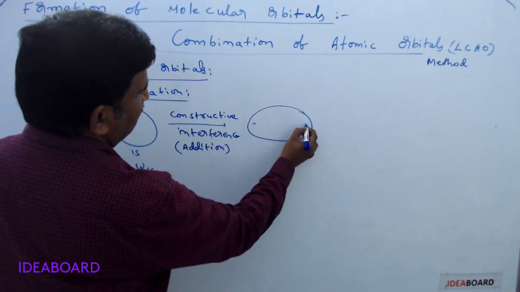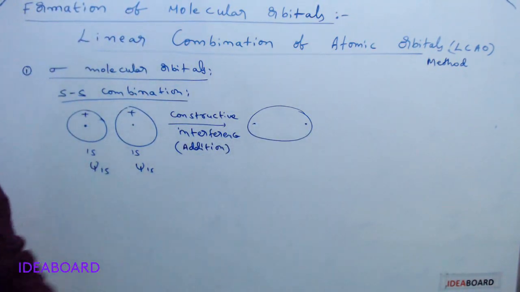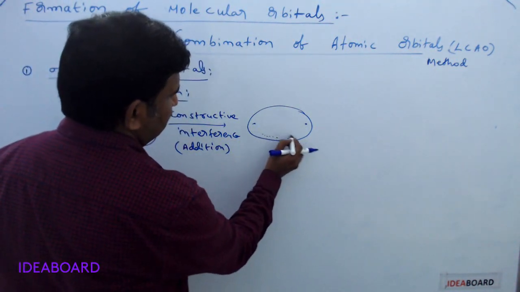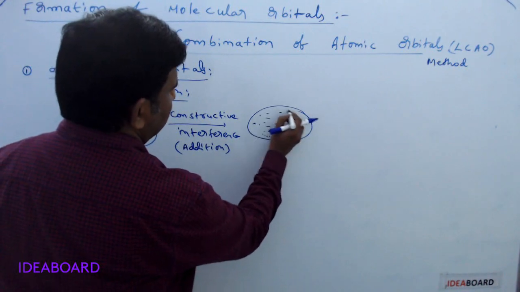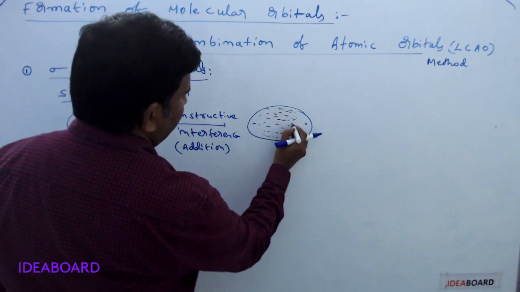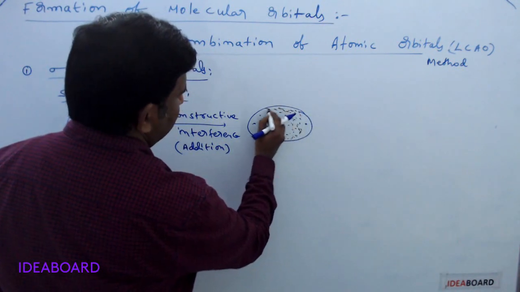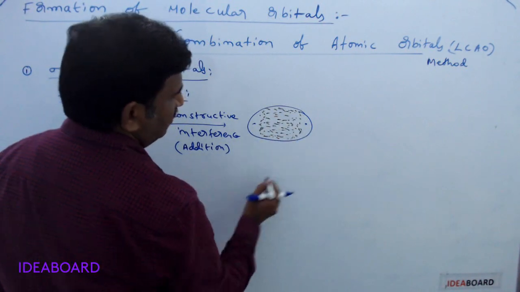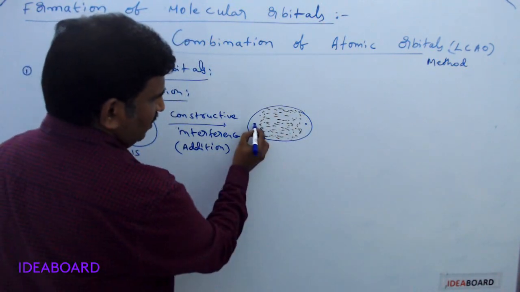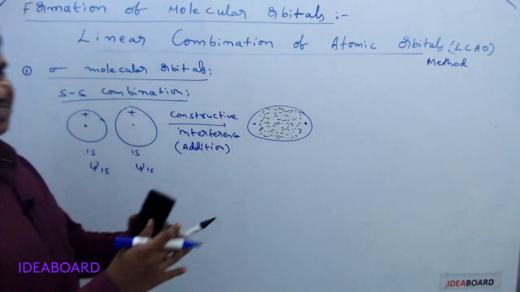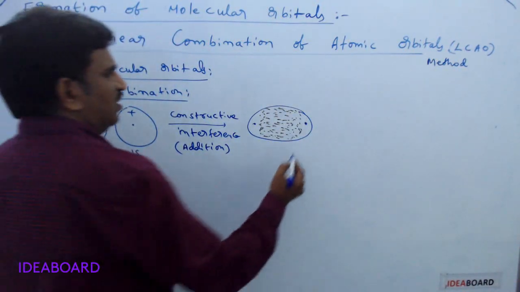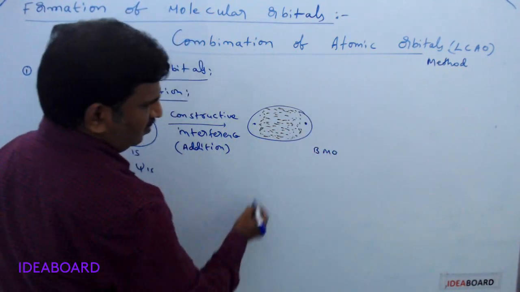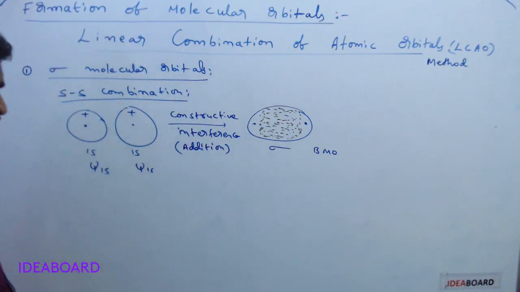Here this is a nuclei, and in between these two nuclei we are having the electron density. Maximum electron density is present in this particular area, and very less electron density is present outside the nuclei. If the electron density is present in between two nuclei, the bond formed is stronger, and so this molecular orbital is called a bonding molecular orbital, and the formed orbital is called sigma orbital.